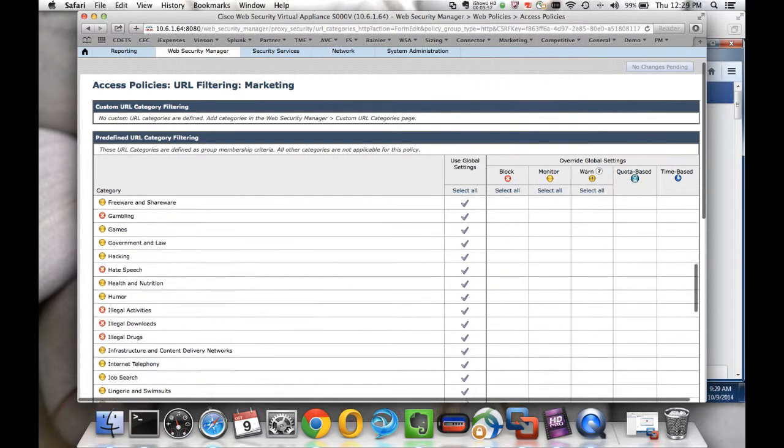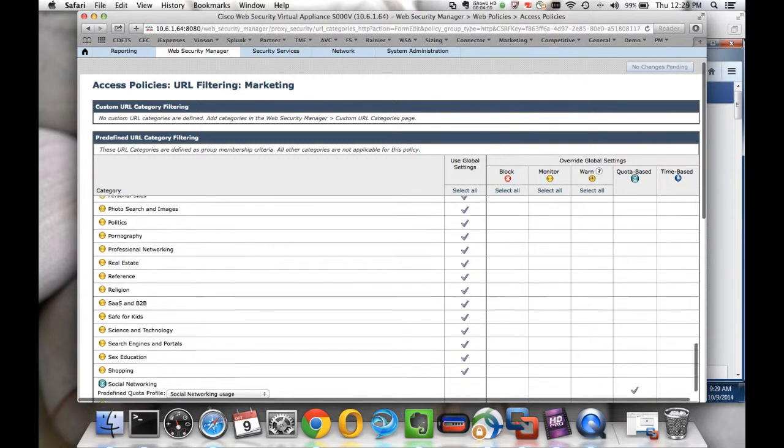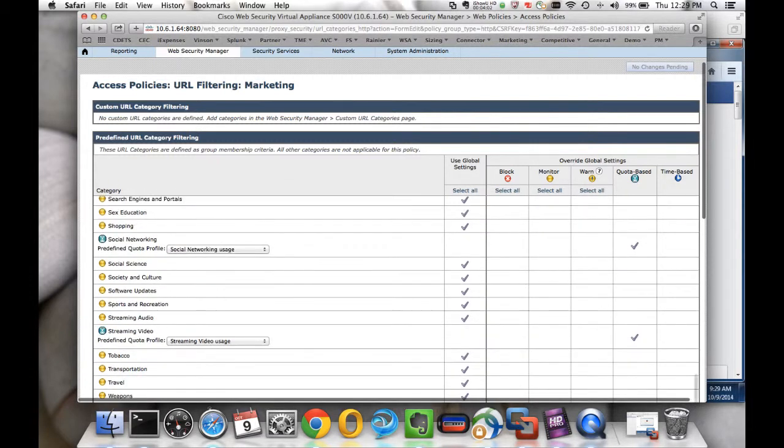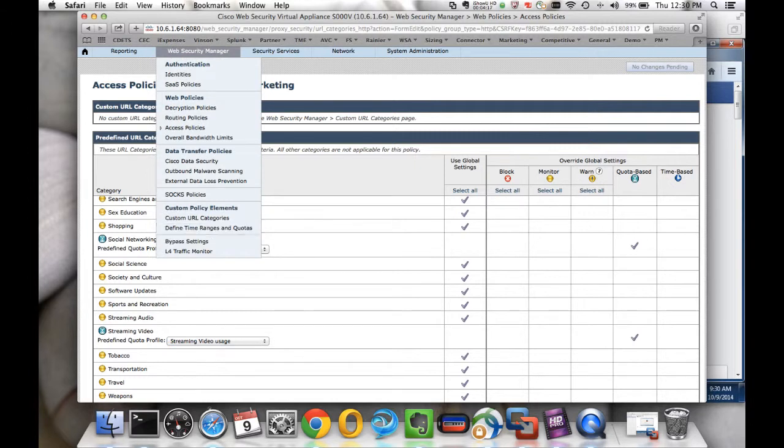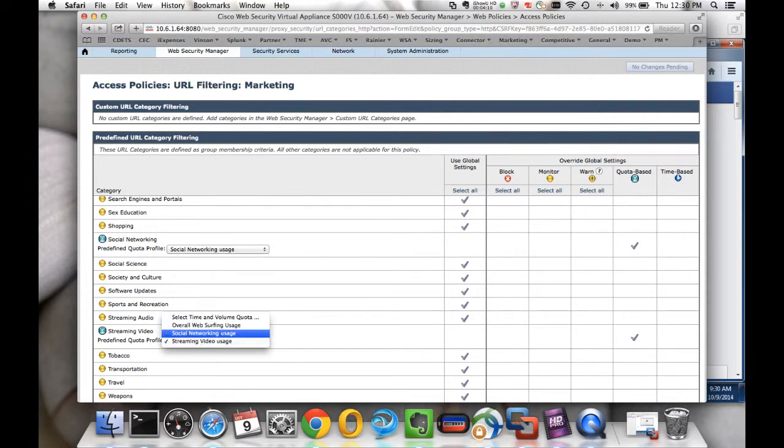So let's go to our streaming audio and streaming video. For streaming video usage right here, once you click quota-based, there's a drop-down that appears. You could select the quota profile that you had defined in the time and quota submenu, which is right here. So you could pick any one of the predefined ones. I'm going to pick streaming video usage. Similarly for social networking, we can click the social networking usage.